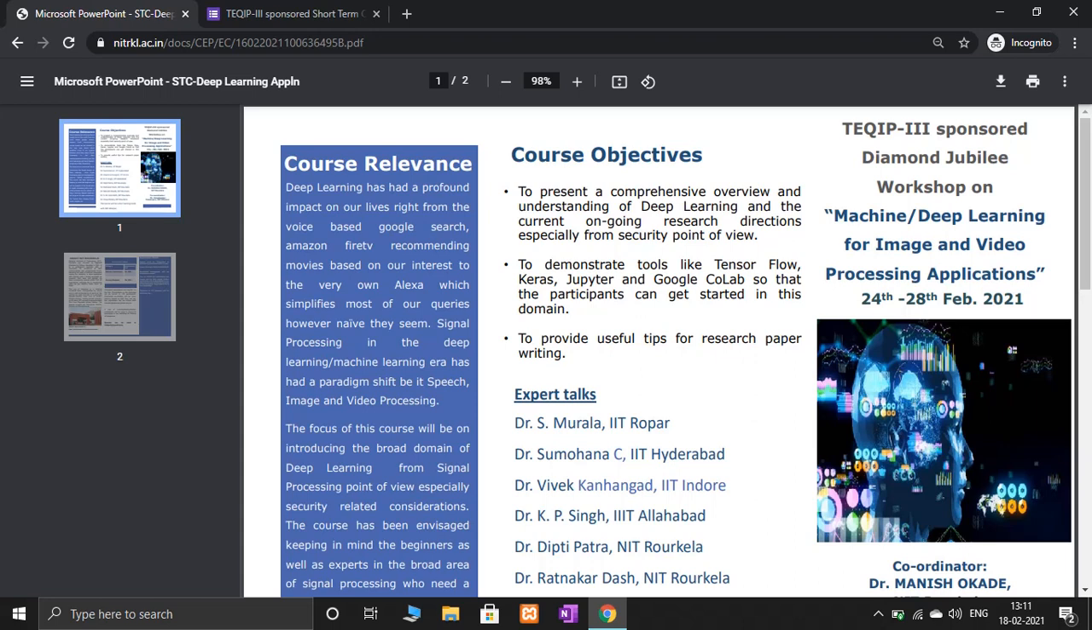The focus of this course will be on introducing the broad domain of deep learning from a signal processing point of view, especially security related considerations. Special emphasis will be given to open source tools like TensorFlow, Google Colab, Keras and Jupyter, etc. To demonstrate tools like TensorFlow, Keras, Jupyter and Google Colab so that the participants can get started in this domain, and to provide useful tips for research paper writing.